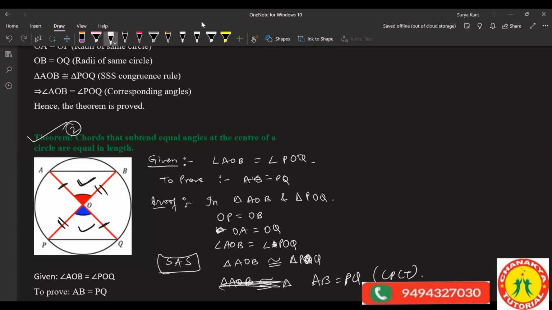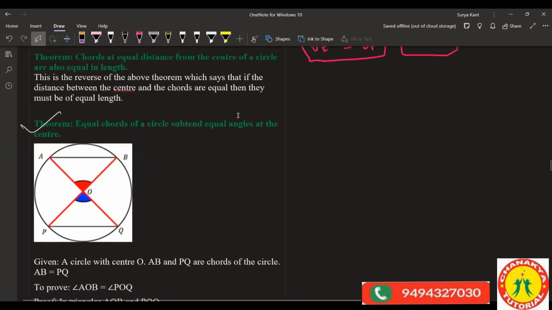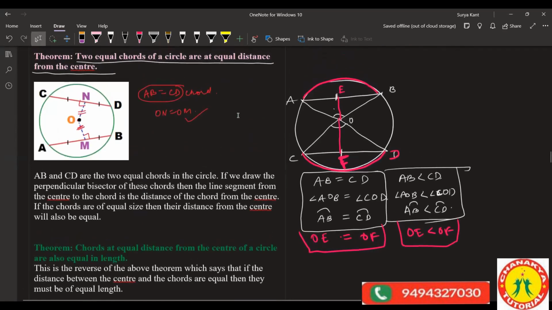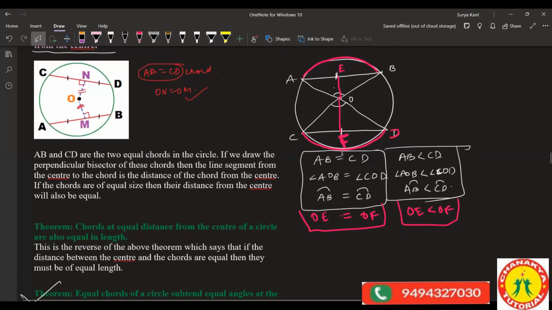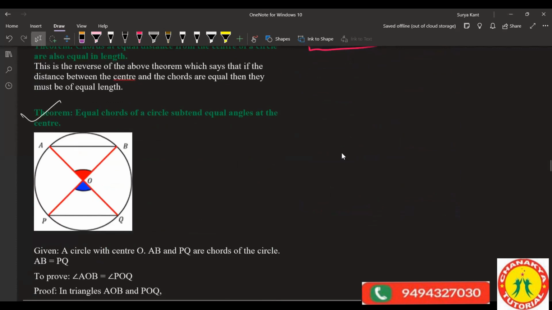Actually, you mean to say the length from the center of the circle, this perpendicular distance you are saying, right? Yes, sir. Not this one, like up. You mean to say this one. Yes. So this one, if AB equals CD, right? Yes, sir. How can we prove that the AB length is equal to the CD distance? You want to understand this length and this length are equal, you are saying, right?